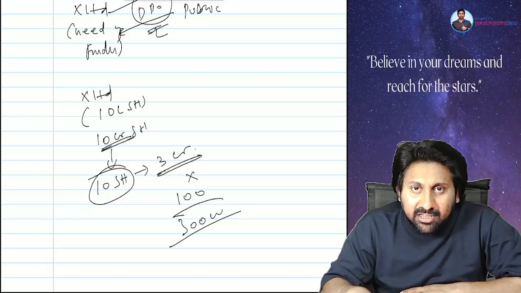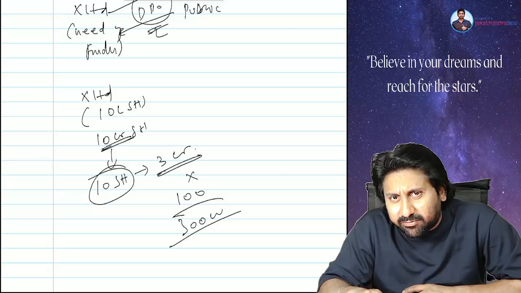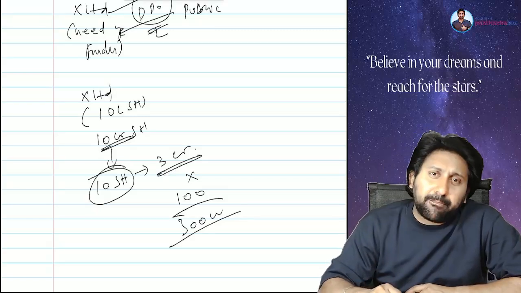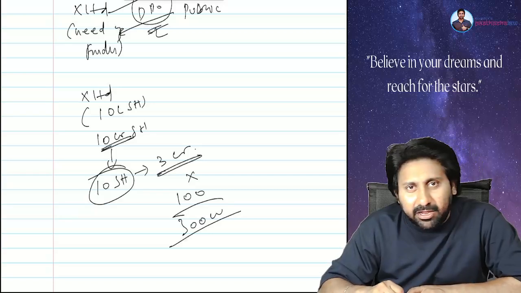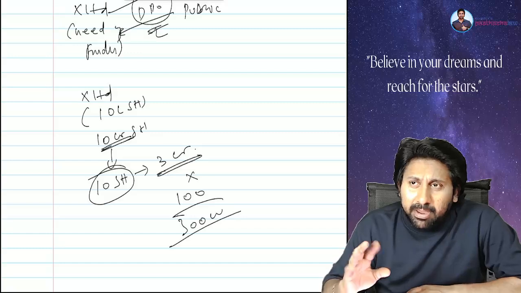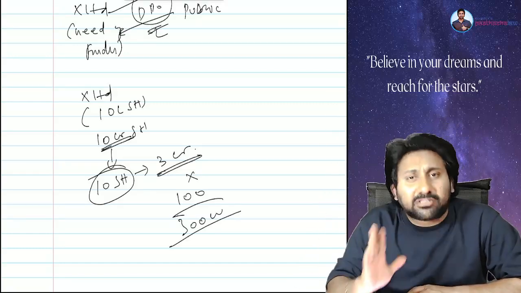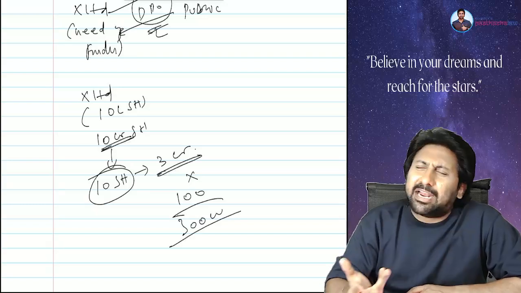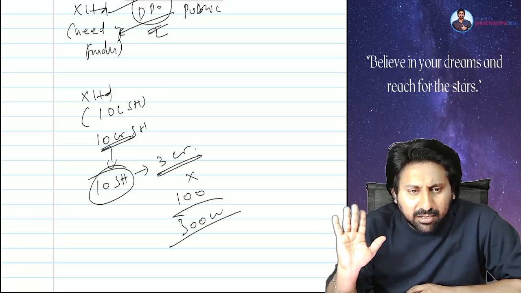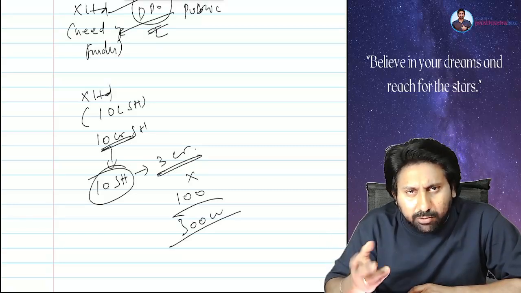In today's generation, that is an extremely popular concept. What is the popular concept in today's world? Offer for sale. Do you know what they will do? Start a company. Expand the company. Make it popular. Sell the shares to the public. Answer over. Sir, what about the company? Let the company live or die, I don't care. Members are making profit out of this deal. The same happened with LIC. The same happened with Zomato.